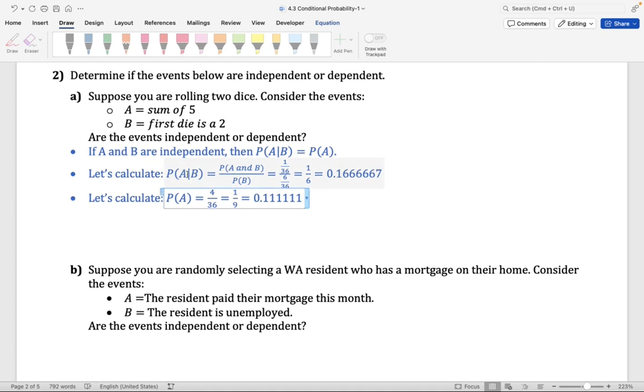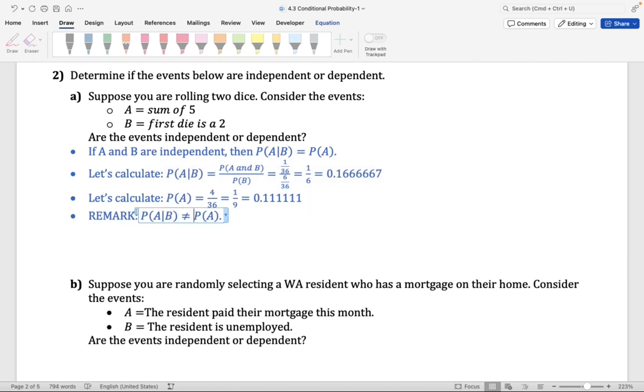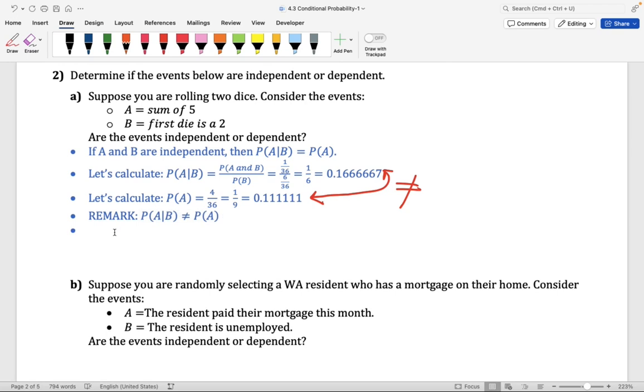Notice the probability of A given B is not equal to the probability of A. Let's make that remark. The probability of A given B is not equal to the probability of A. Okay? And you can go ahead and do an arrow here to indicate they're not equal. So what's our conclusion here? Well, we said if A and B are independent, then the probability of A given B is equal to the probability of A. But we're seeing that those two expressions are not equal. We see that the probability of A given B is not equal to the probability of A. Thus, A and B are not independent.